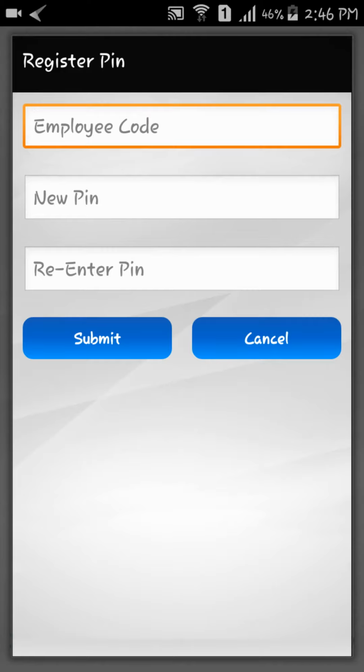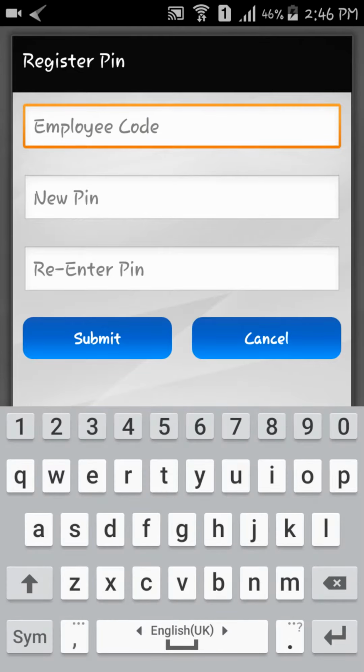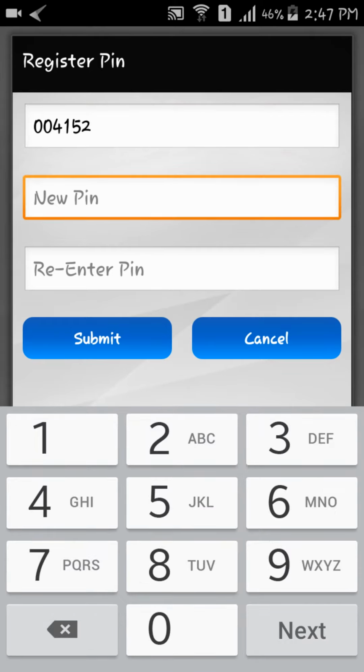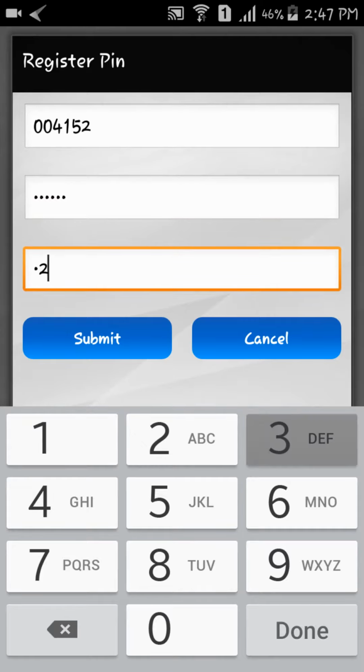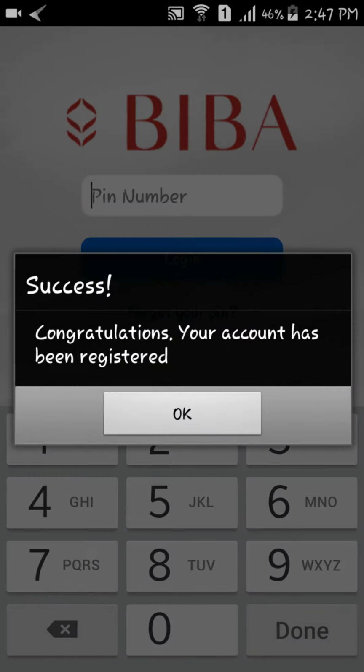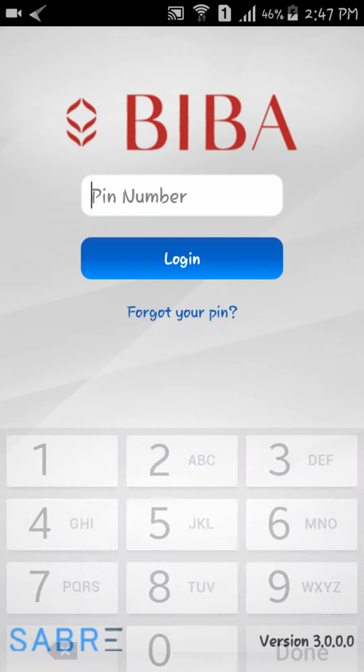We have already imported the user in the application, and the employee code of Vikas is 004152. After this, enter a 6-digit number in the new PIN section and repeat the same for re-enter PIN. Click Submit. The registration process is complete.